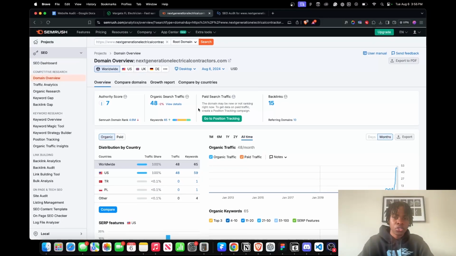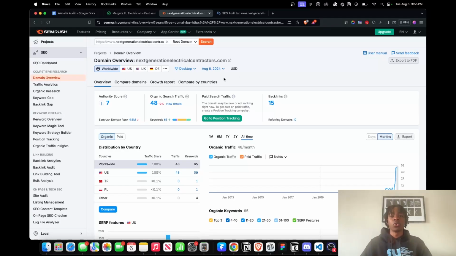Let's take a look so we can see here. If you don't know, authority score is basically how much Google trusts your website, a popularity score of Google. For websites that have been around a really long time, let's say Google, they probably have a 99 authority score. So it's not like school where 80 and 90 is where you want to be. Anything above, let's say 7 is pretty good, because a lot of websites start off with 2 or 0.